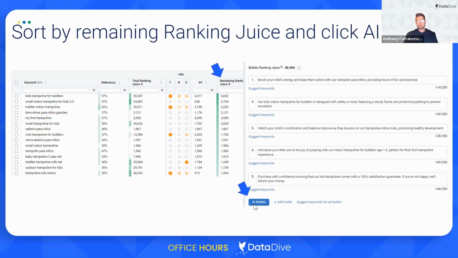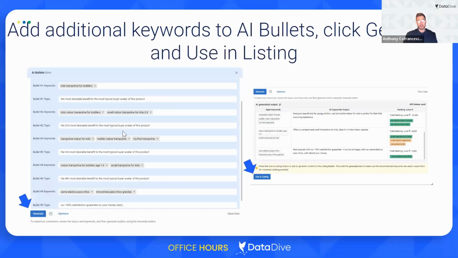Then I'm going to click on this button to open up the AI bullets. This is kind of the submenu. If I do this, I can actually see the nuts and bolts for how the AI has written the bullet points based on what the input keyword was. And if I modify, you can actually copy and paste directly into this menu here. I can click generate new bullet points and it'll show me what the input keywords were, what the AI copywriter output was, and then what the ranking juice is per bullet point.